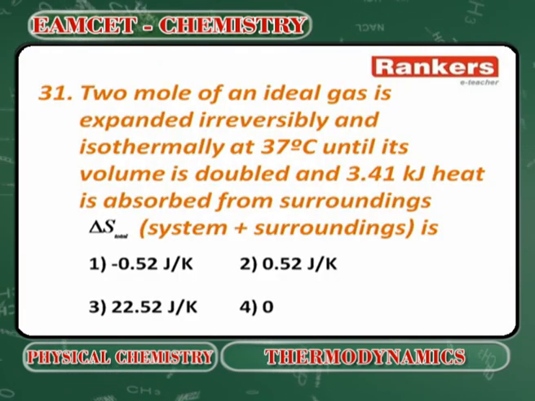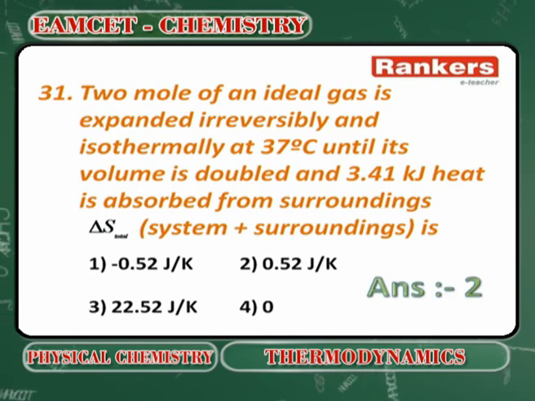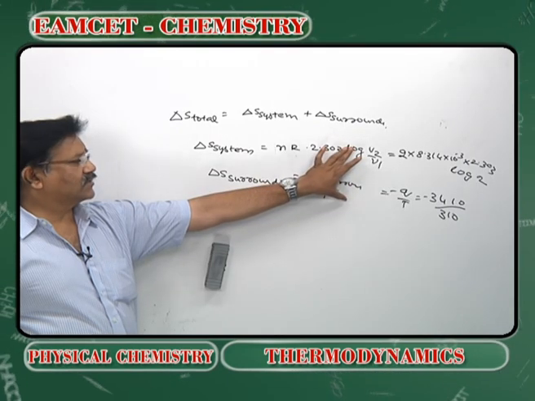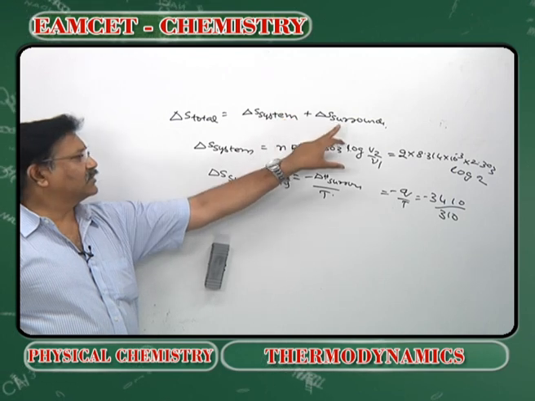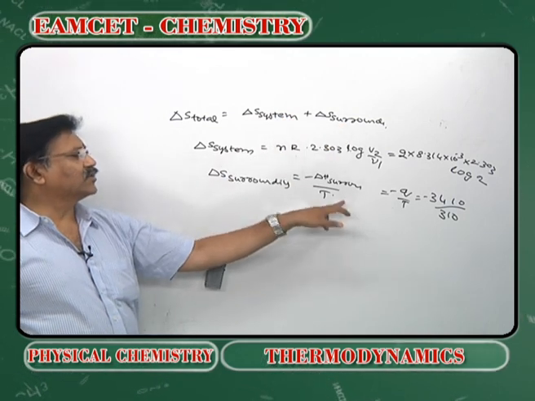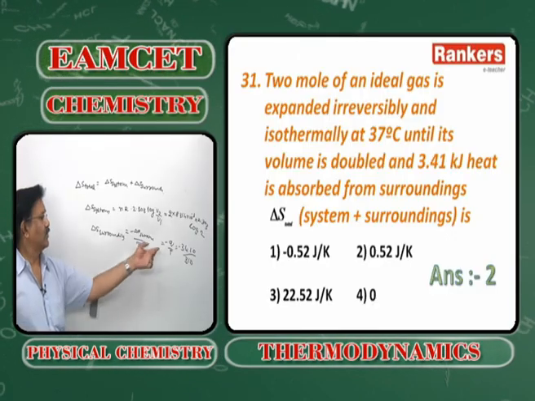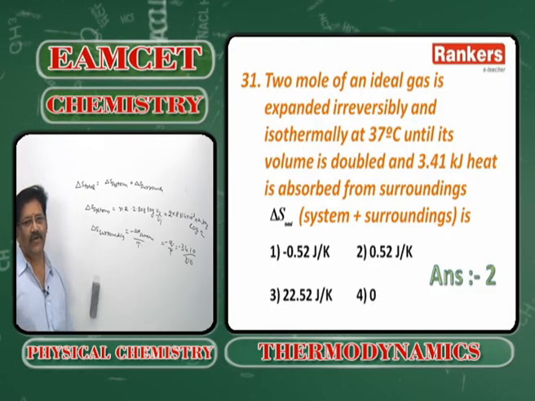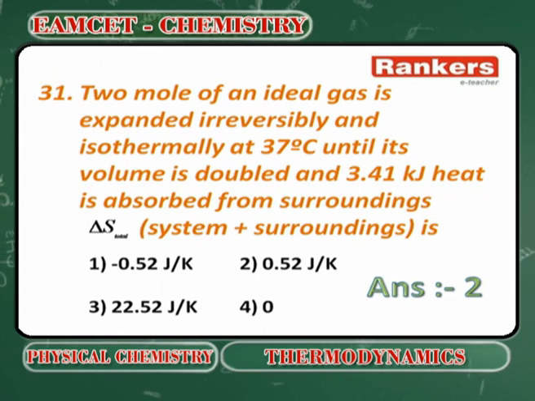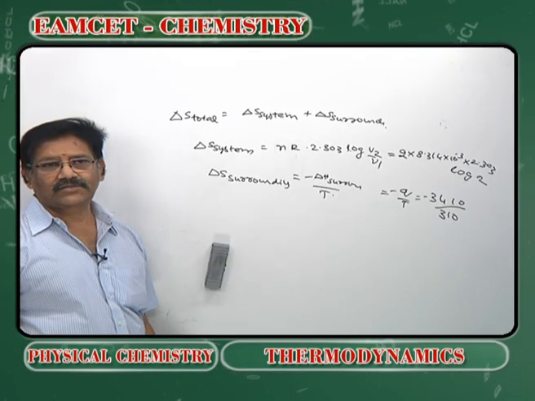It must be 0.52. This is the delta S of the system. This is the delta S of the surroundings, because the surroundings have lost heat to the system. So minus Q by T. Why have we taken minus Q? Because it has lost to the system. Next.